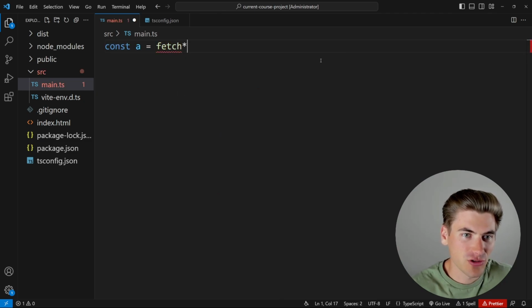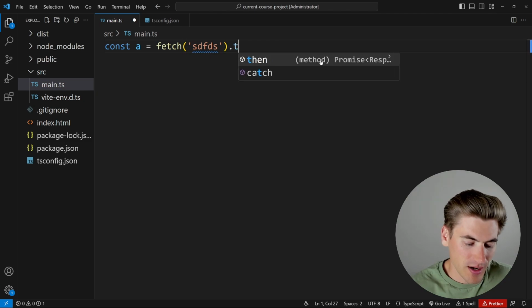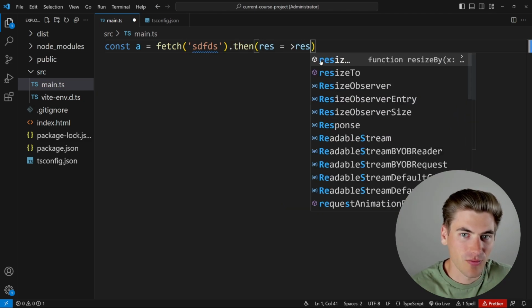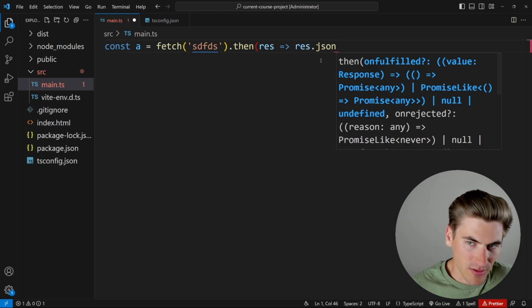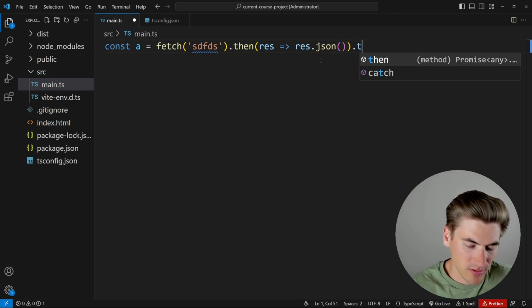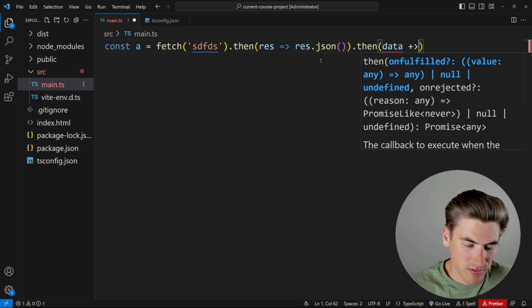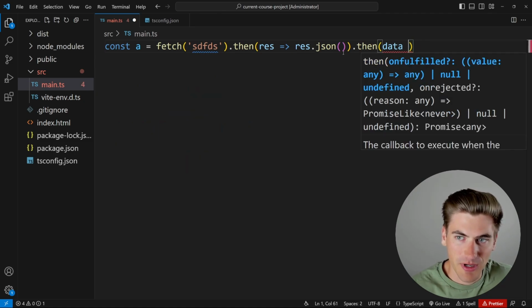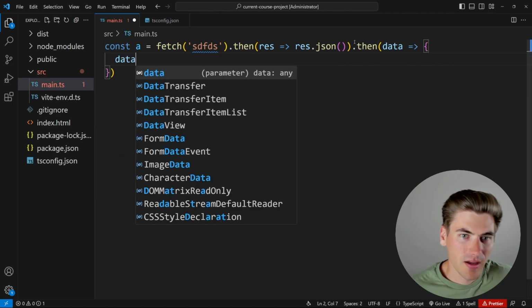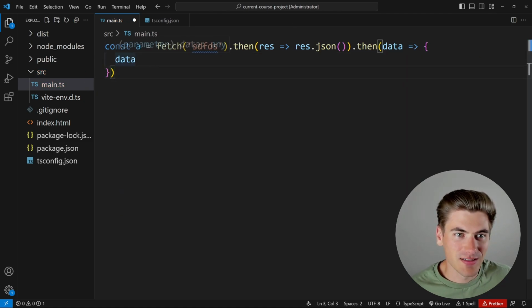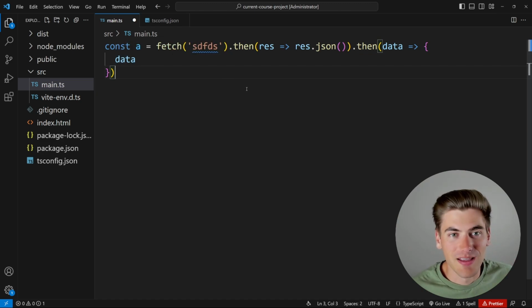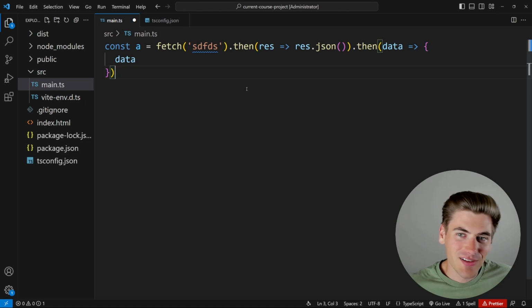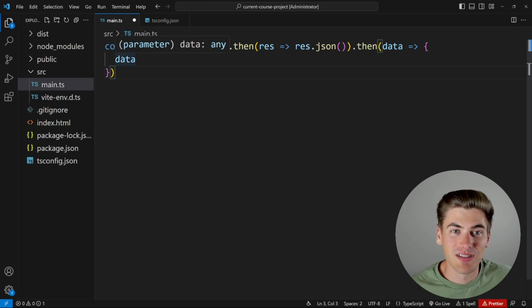Same thing if you make a fetch request. So if I make a fetch request to some URL, and then I want to get my data back, so I say res.json. Now I have my data here that I can use. And if I hover over this data, you can see that this is again a type of any because it doesn't know what the data being returned from your API is. It could be JSON, it could be something entirely different. It has no idea. It could be unknown, undefined, doesn't know. So it just defaults the type to any.